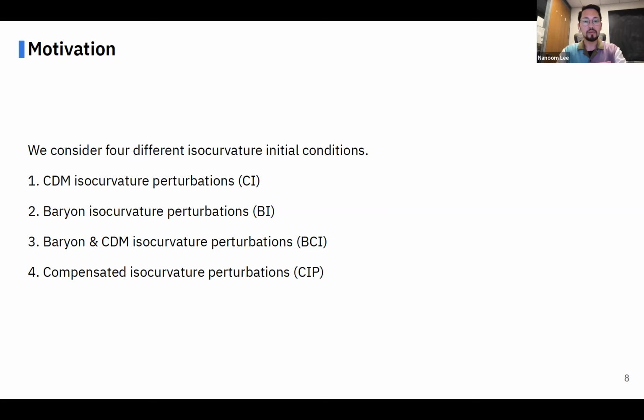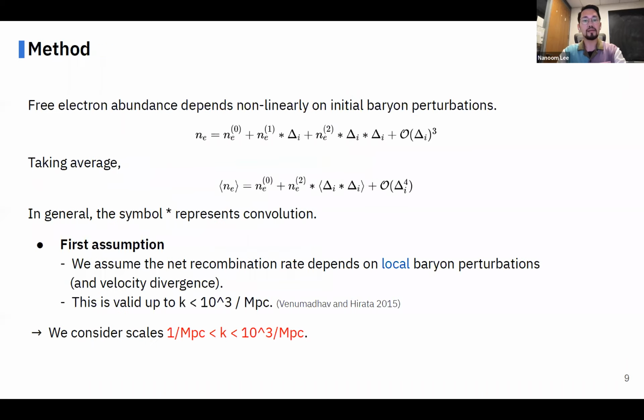As a brief summary of what I have talked about so far, we are trying to constrain the amplitudes of various isocurvature perturbations on small scales, using the fact that the recombination process depends non-linearly on baryon density. Then let me talk about how we did it. First, how we calculate the impact of small-scale baryon perturbations on free electron abundance.